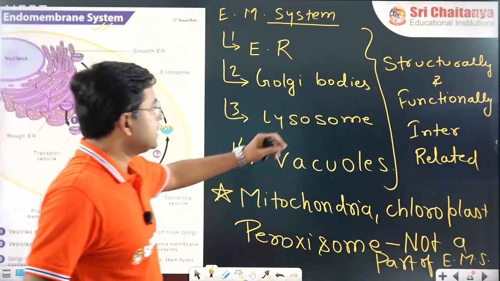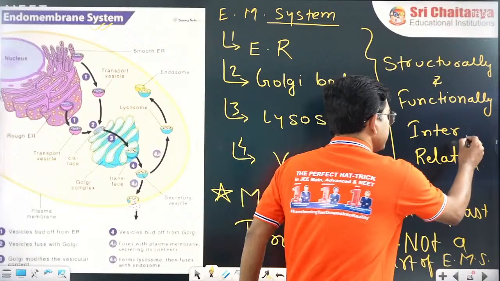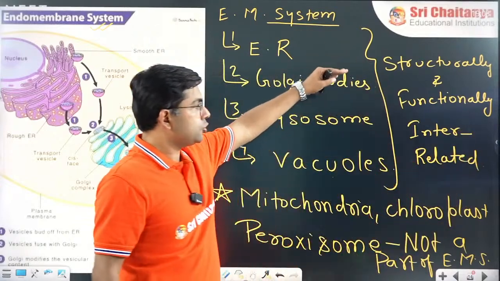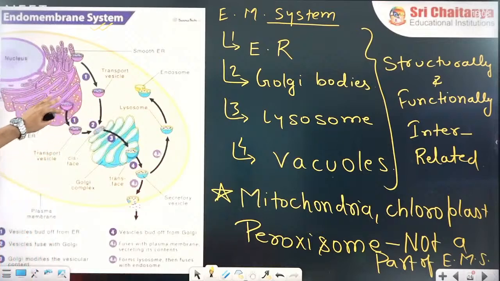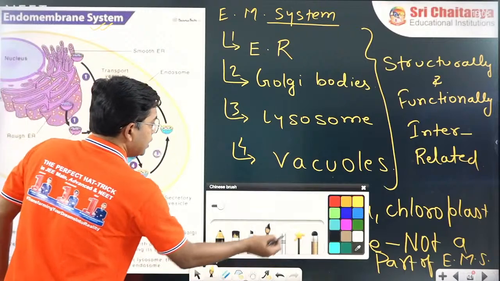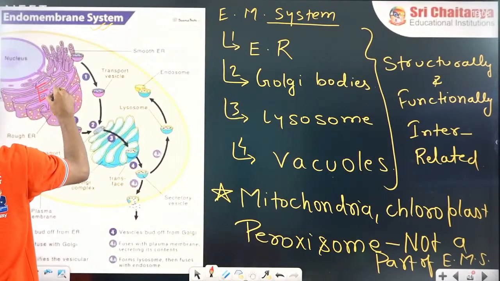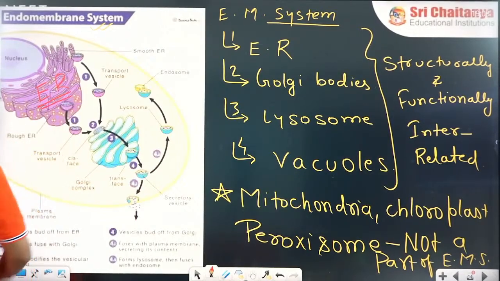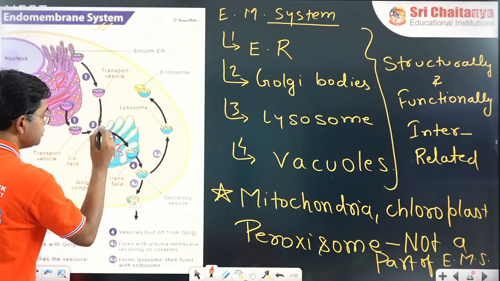Now, when I say structurally and functionally interrelated, just see the interrelation over here. This part is representing the ER, the endoplasmic reticulum. This part is the Golgi bodies.